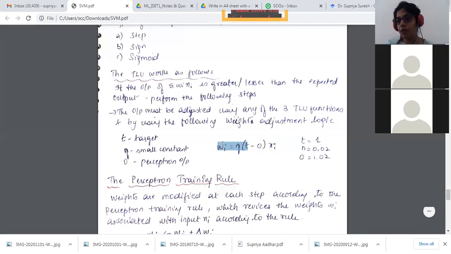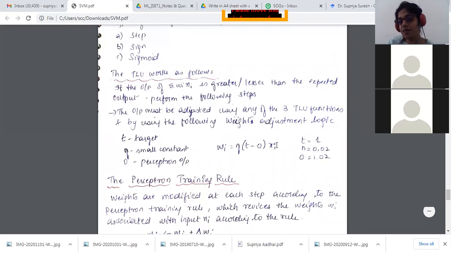wi is the weight update for each and every input. Suppose I have x1 to xn, w1 to wn, it can be anywhere. So wi is equal to the learning rate, whether you want to update it fast or go in baby steps, which is given by eta, times T, the target value, minus the current output that I've got, times the input value.